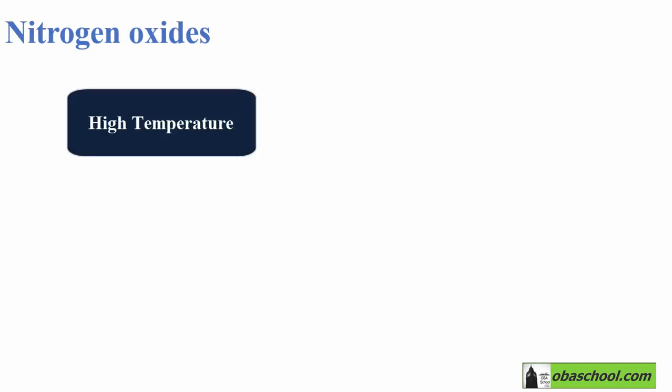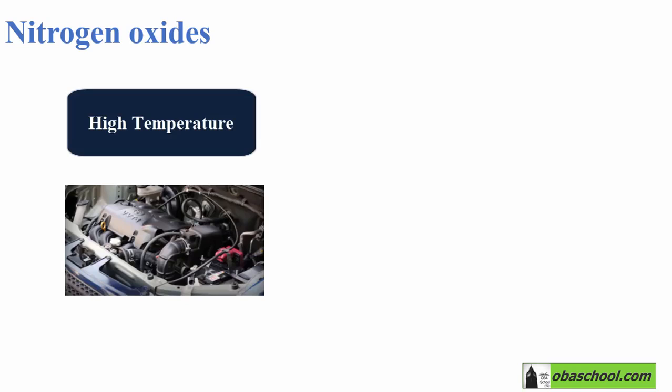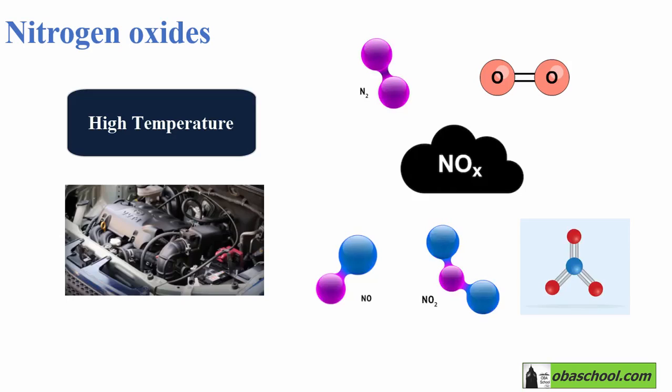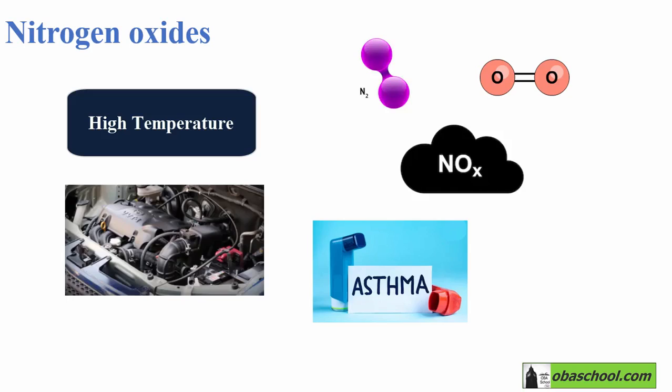Actually, the high temperature inside an engine will make the unreactive nitrogen gas, N2 gas, react with oxygen in the air. So the reaction between nitrogen and oxygen will produce nitrogen oxides. For example, we can have NO, NO2, NO3. All of these are toxic gases and they can trigger some people's asthma. In addition to that, nitrogen oxides also may cause acid rain.